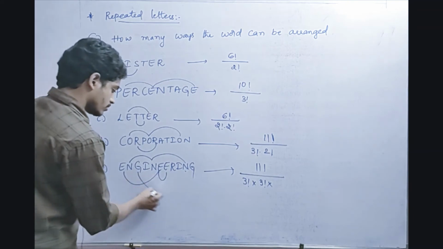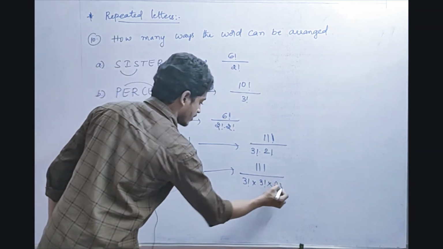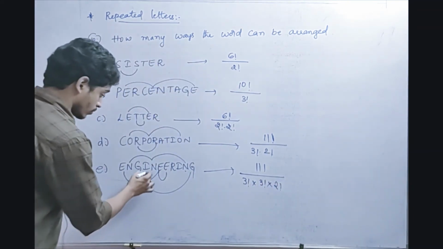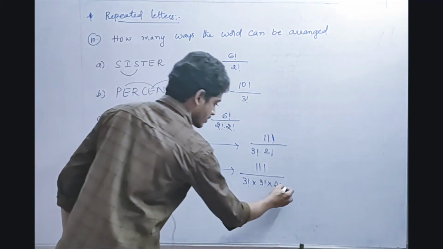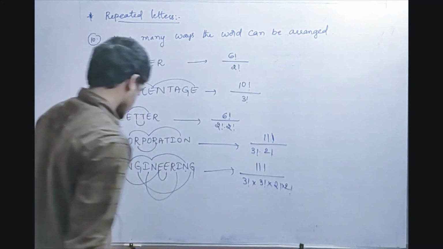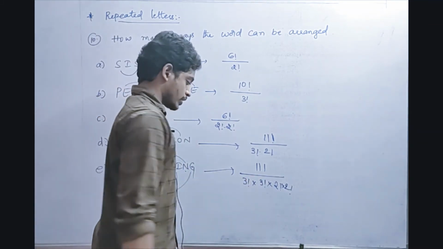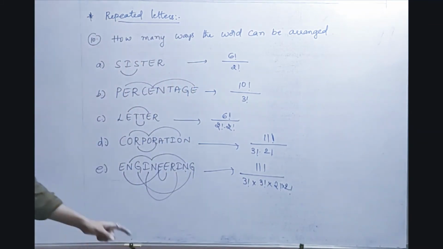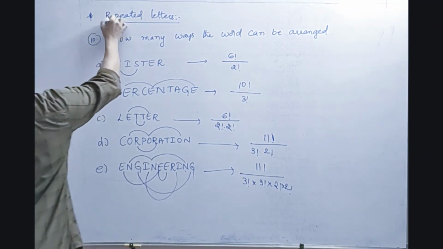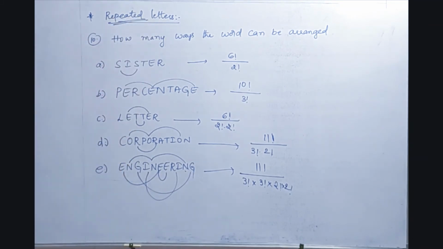Yes, 2 times, 2 factorial into, next is I repeated? Yes, it is also repeated, I into I, that is nothing but 2 factorial. Next, is anything repeated again? Nothing. Everything is finished. So 11 factorial by 3 factorial into 3 factorial into 2 factorial into 2 factorial. So this is the way when some letters are repeated, we proceed in this procedure. Fine.